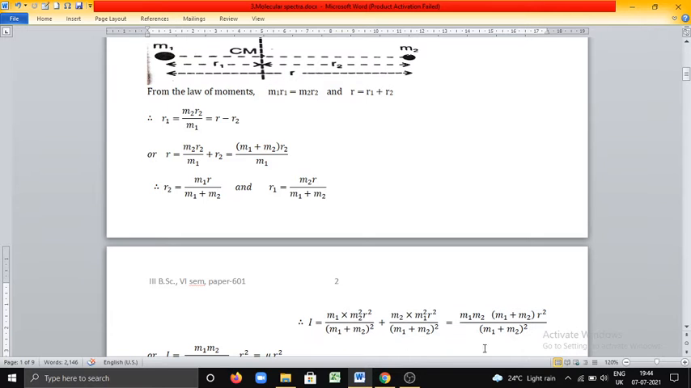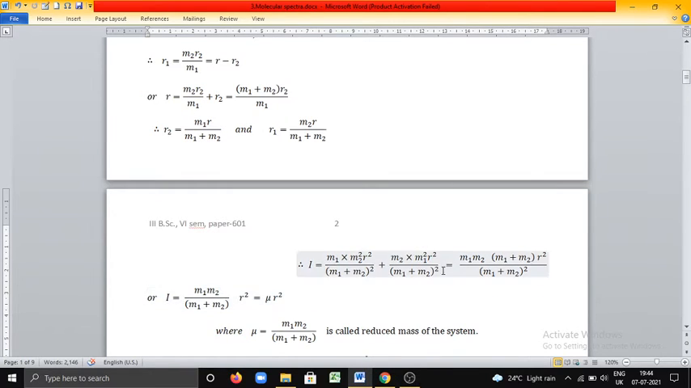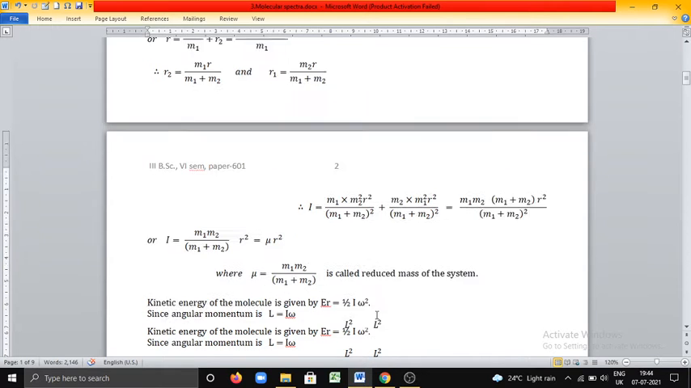By taking M1 plus M2 whole square as LCM, you can write M1 M2 into M1 plus M2 into R square. Therefore, I is given by, one M1 plus M2 gets cancelled, M1 M2 by M1 plus M2 into R square. This is called reduced mass, denoted by mu. Mu is equal to M1 M2 by M1 plus M2. This is called reduced mass of the system.